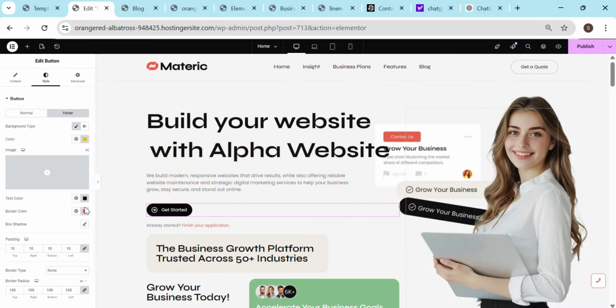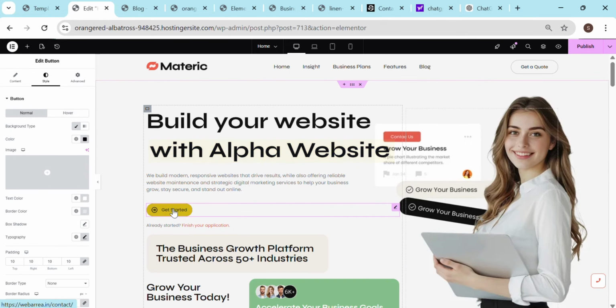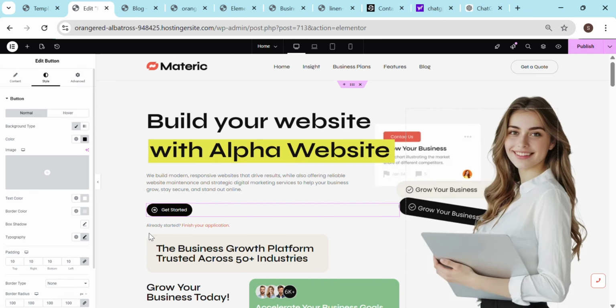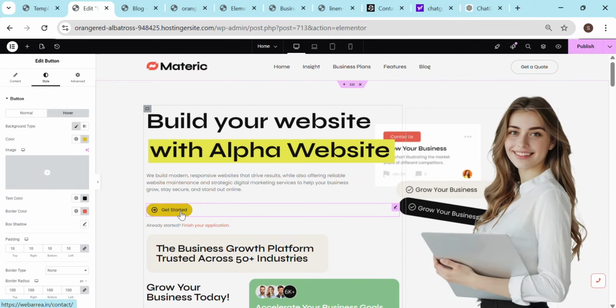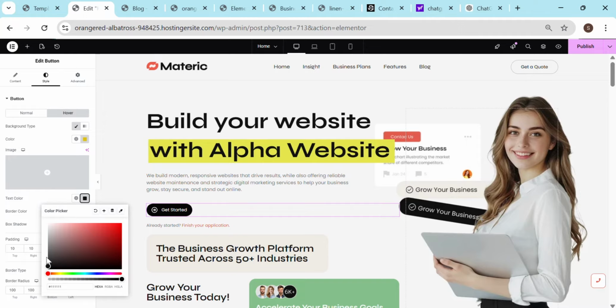And you can also customize. See, in normal cases, it is on the black color. When you're hovering, the background goes to yellow color, and the font color is going black. But in the normal case, you can see the background is black color and the text is all white color. But when you are hovering over it, the text is going to black color and the background is white. Now you can even change this. You can go to this one and you can change the color to white.